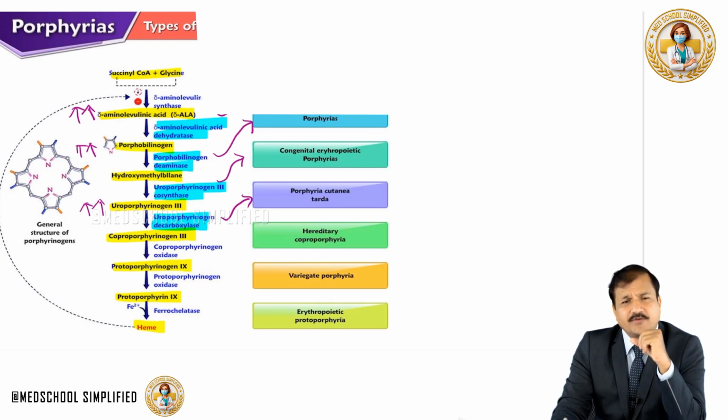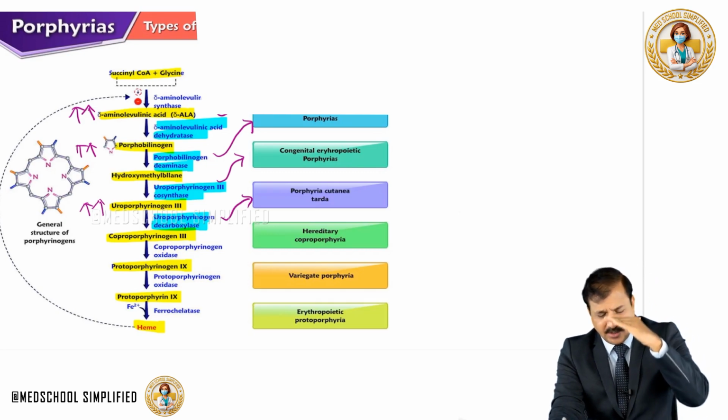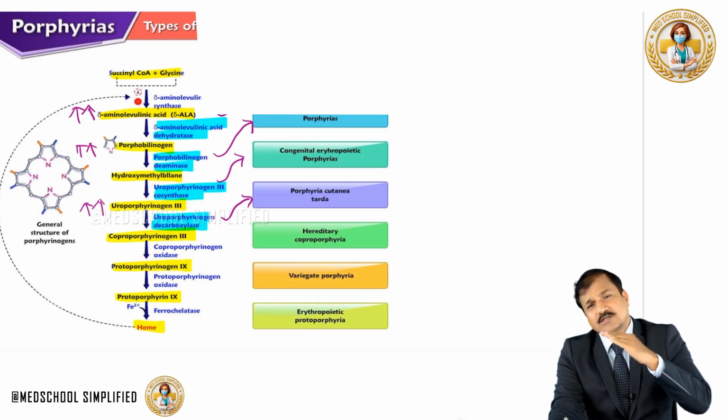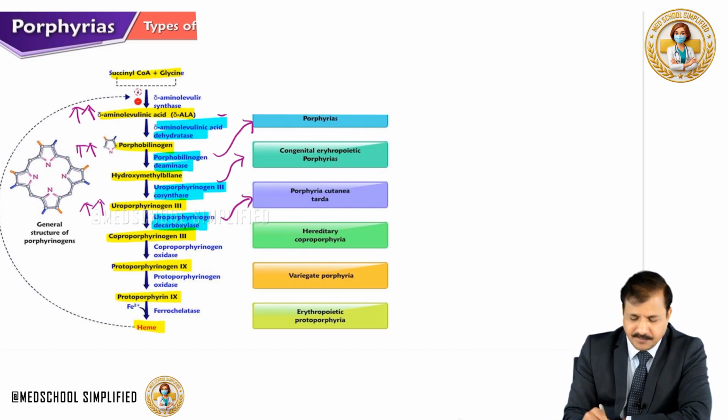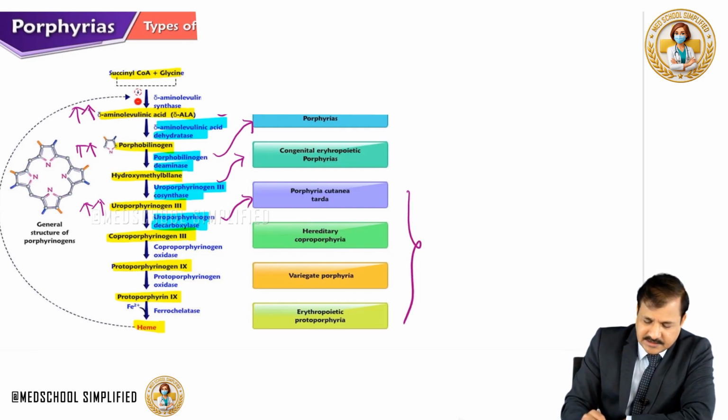Now uroporphyrinogen is already made, and we are later on the pathway. So most of the photosensitivity signs will start from porphyria cutanea tarda onwards. You will see the photosensitivity signs.